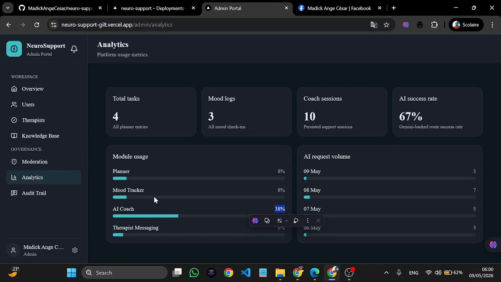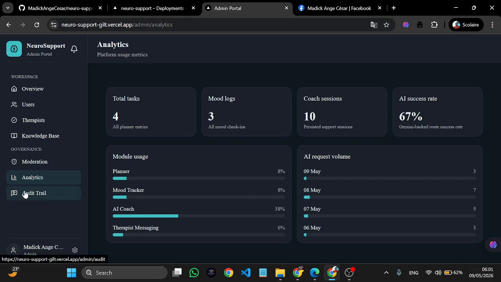It uses the AI knowledge to gain insights about mood track and all the like. So that's why you can see 30%. And you can see the AI request volume, since I started using the AI feature. So you can see for today, it's just three AI requests.